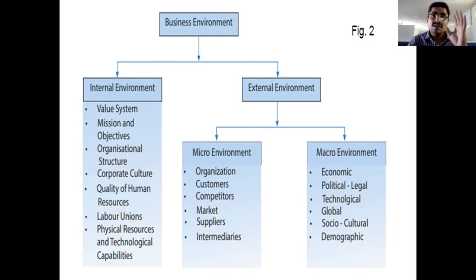Those are distributors, dealers, wholesalers, and retailers. These four are called intermediaries. So these intermediaries are between the manufacturer and the customer, right? These intermediaries and their actions also will lead to some changes in our internal organization. So this is all about business environment.